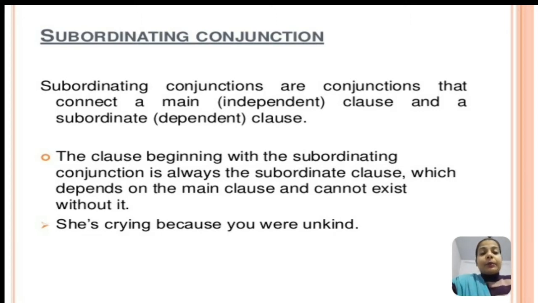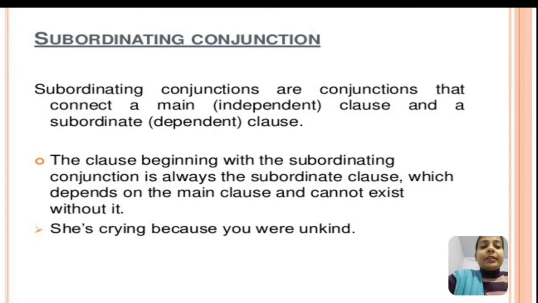Let's take an example. She is crying because you were unkind. In this sentence, she is crying is a main clause or an independent clause, whereas you were unkind is a dependent clause, which is also known as a subordinate clause. These two clauses are connected by the subordinating conjunction because. So you can say that because you were unkind is a subordinate clause because it cannot exist alone.